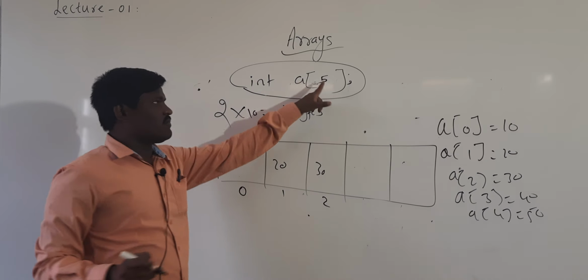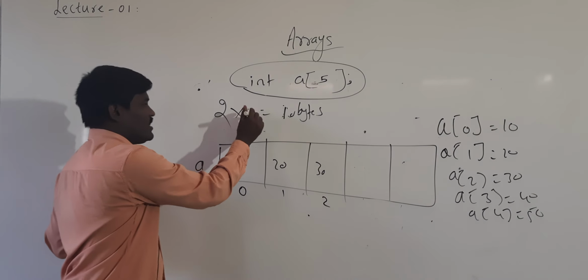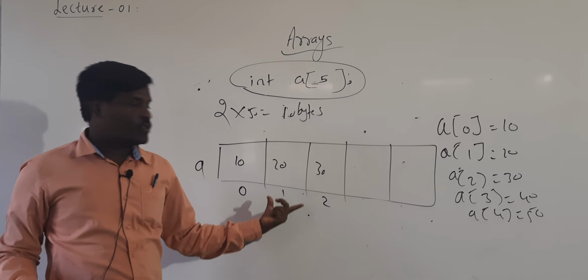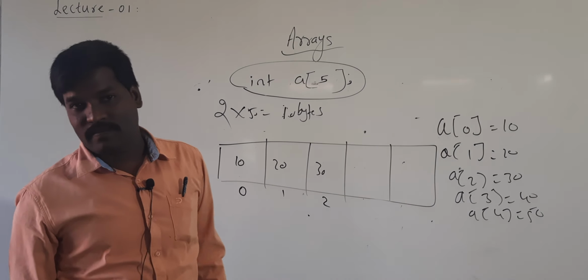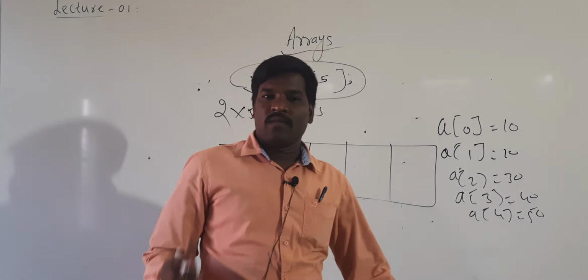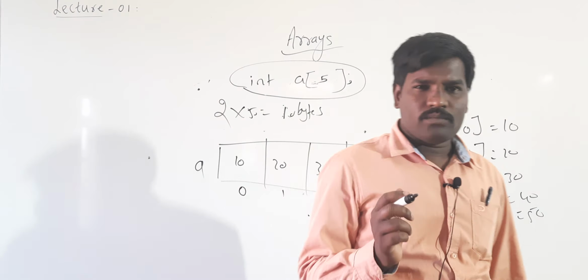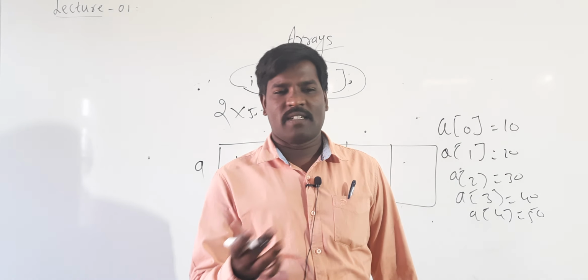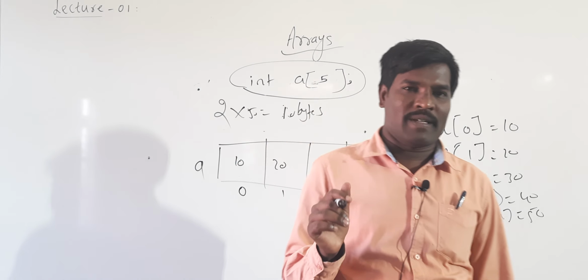This is 10 bytes, 5 into 2, and among the 10 bytes you are using only 6 bytes. This is like, for example, if you have a system, either a desktop or a laptop.